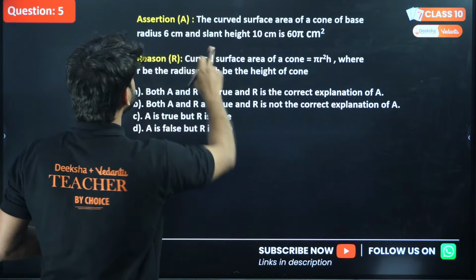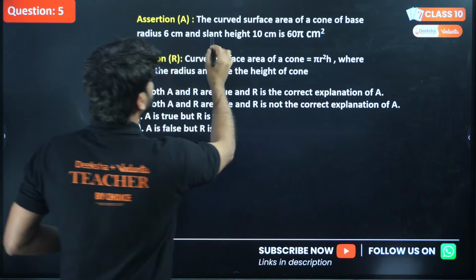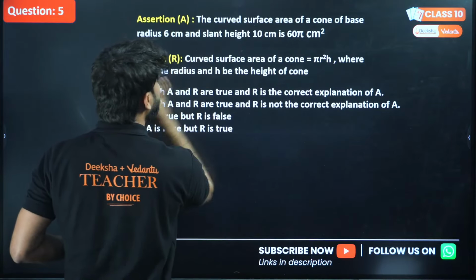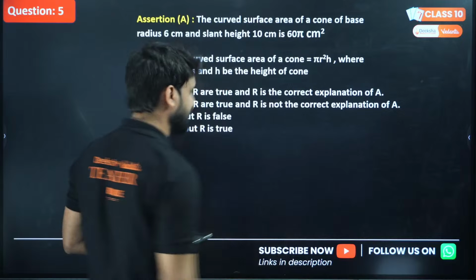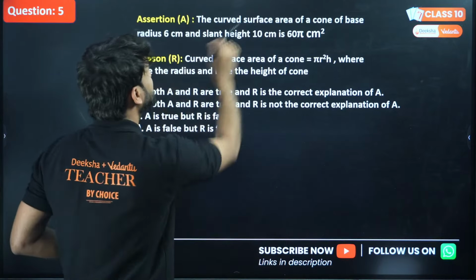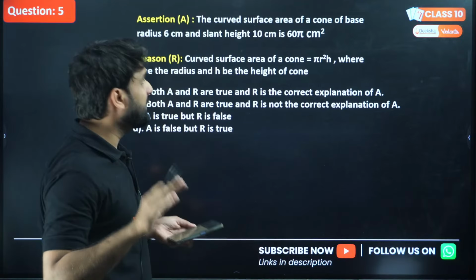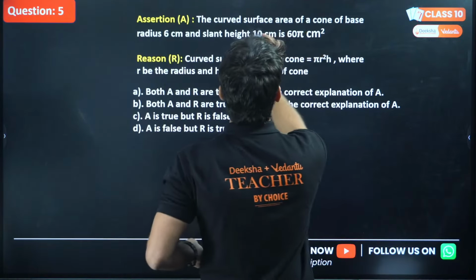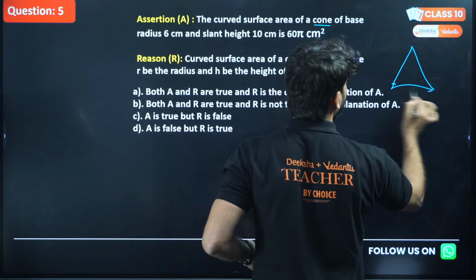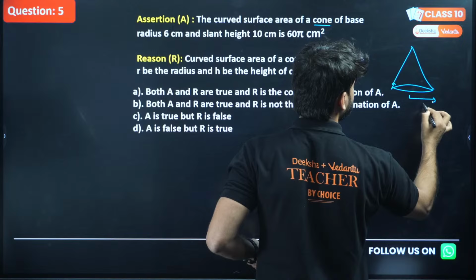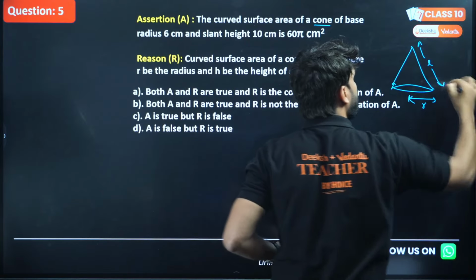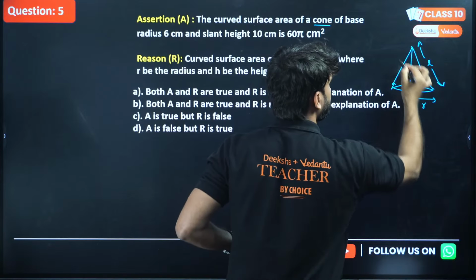The assertion is saying the curved surface area of a cone of base radius 6 cm and slant height 10 cm is 60 pi centimeter square. Let's check whether the assertion is right or wrong. We are talking about a cone here. In a cone, you all know this is the radius, and this is called the slant height, and this is the height, right?